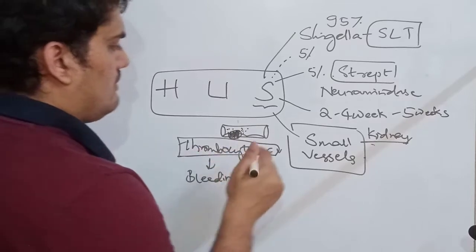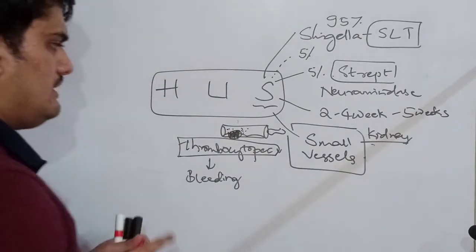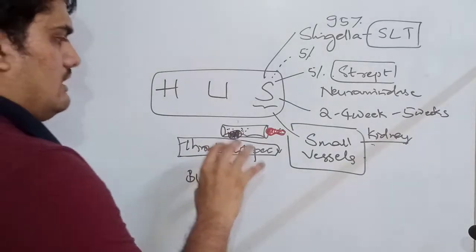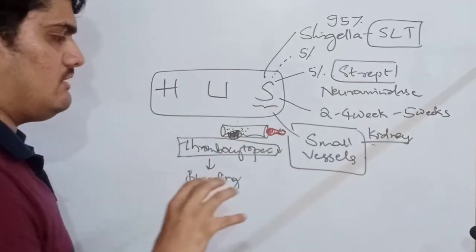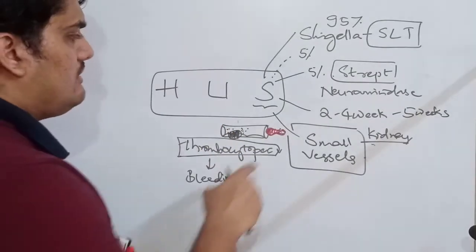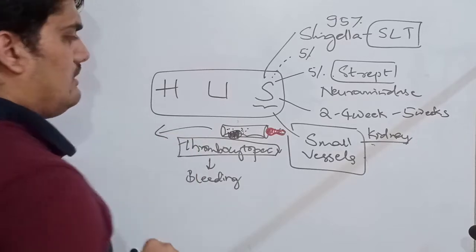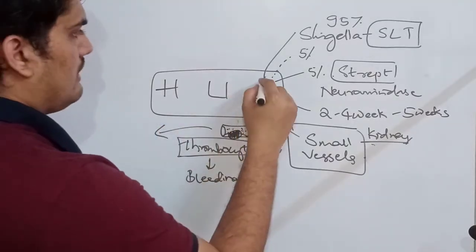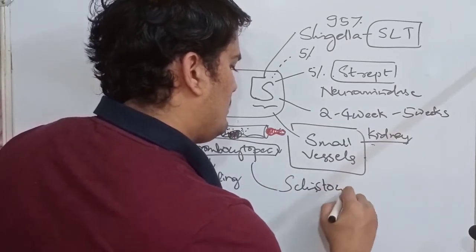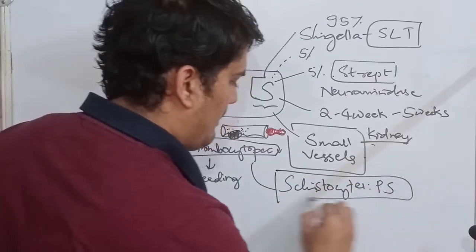Along with that, whenever one or two RBCs try to pass through these small vessels, what happens? The vessel is already small, and there is formation of a platelet plug. When the RBC wants to squeeze through it, it can't go through. That leads to hemolysis, leading to schistocytes. Where will the schistocytes be seen? In the peripheral smear. Schistocytes are nothing but fragmented RBCs.